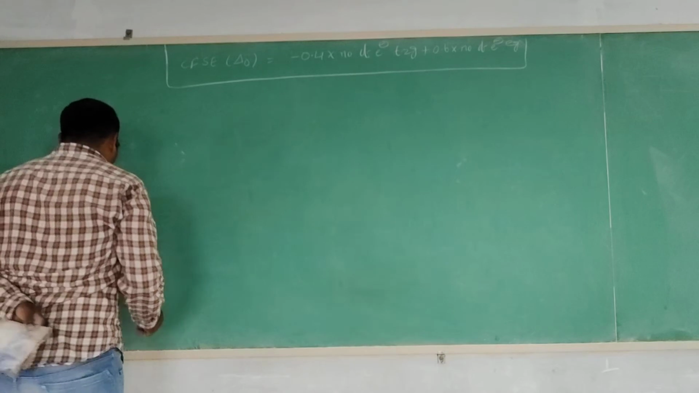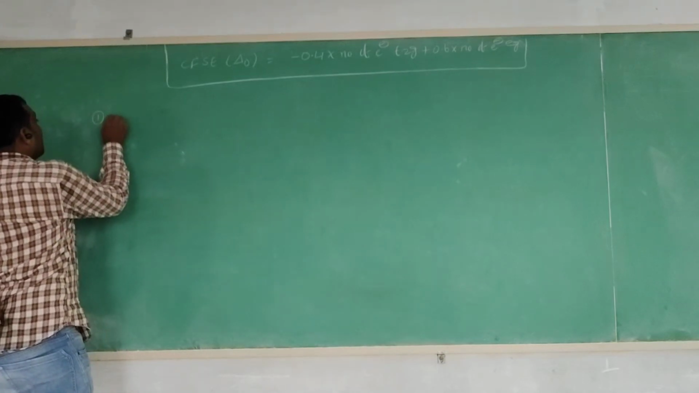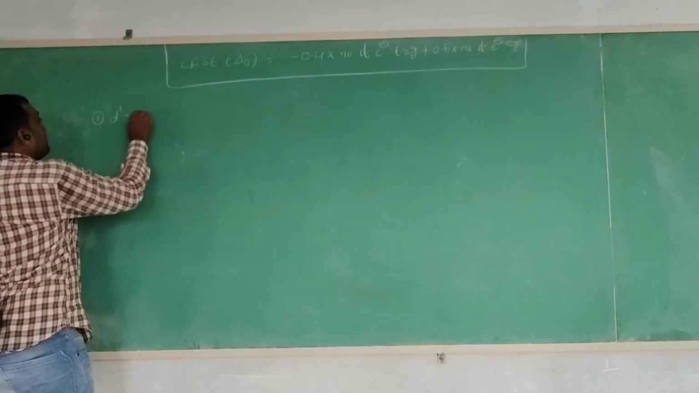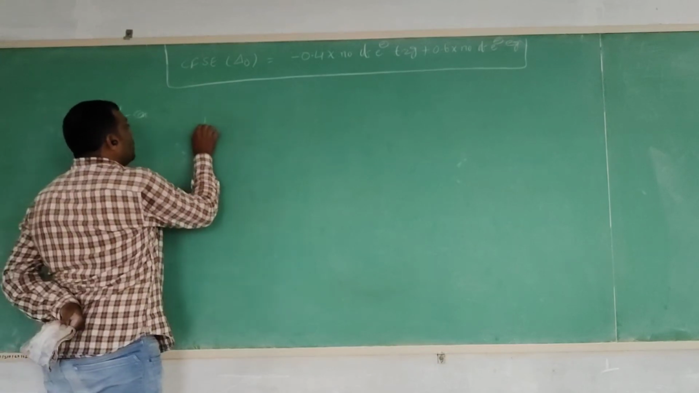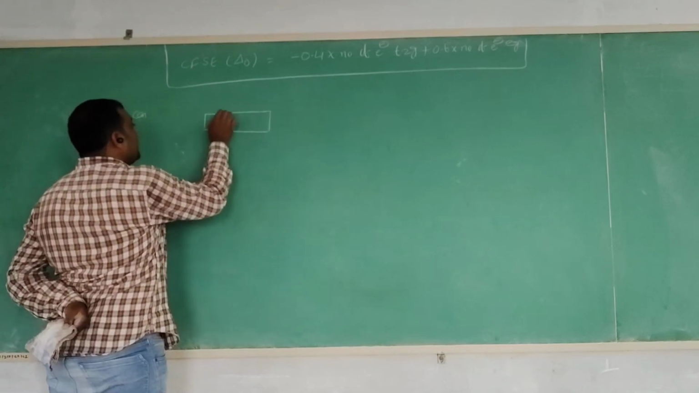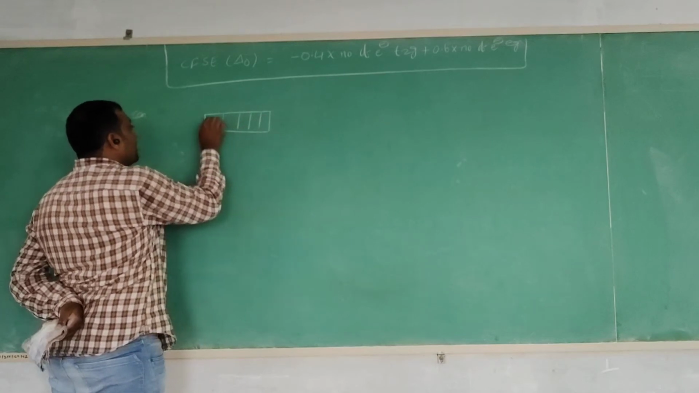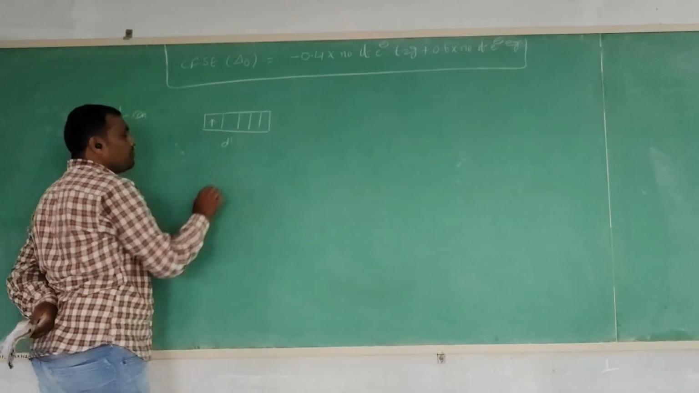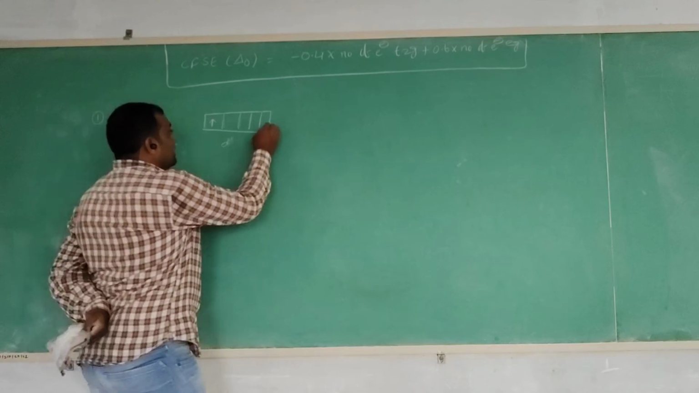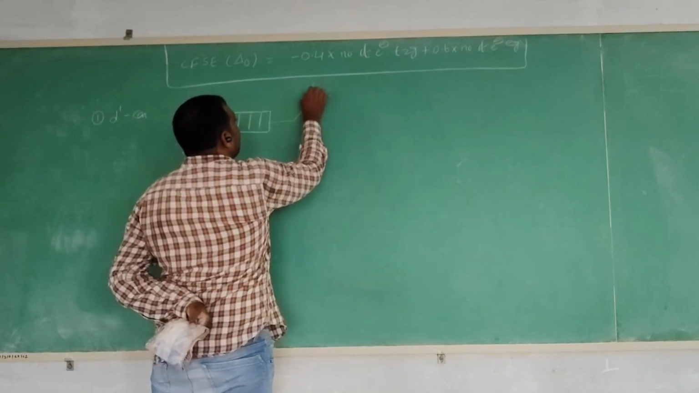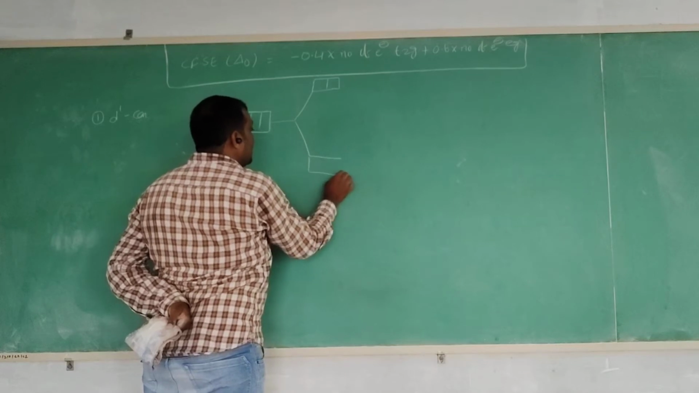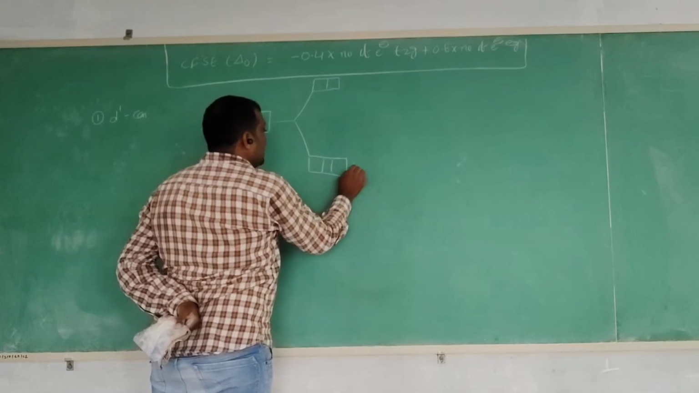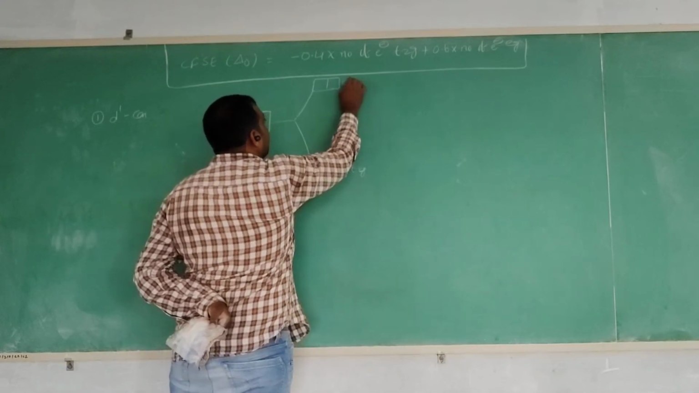Then we will calculate each configuration. First, the d1 configuration. In the d orbital, only one electron is present, and this is the d1 configuration. Then the crystal field splitting is possible, and this is the crystal field splitting into the T2g orbital and the Eg orbital.